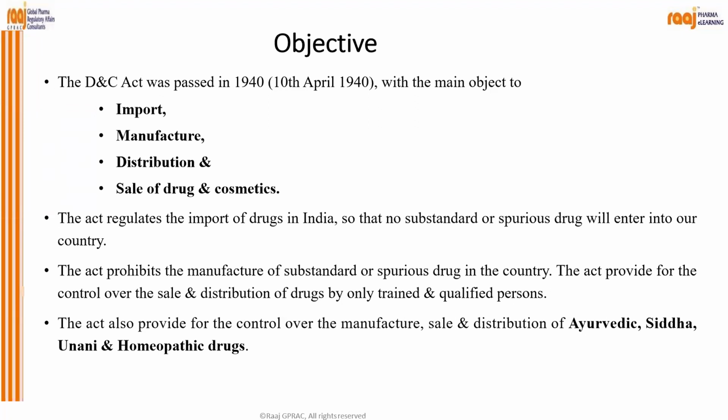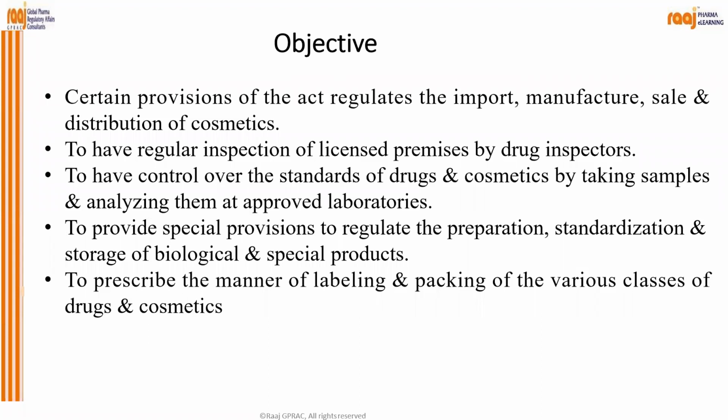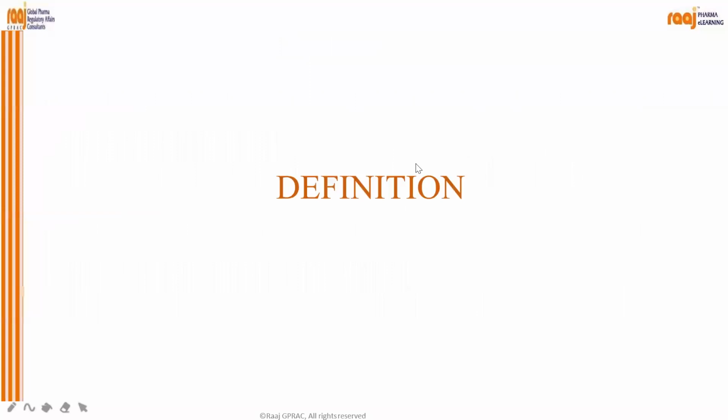Import, manufacture, distribution and sales of drugs and cosmetics. And it not only covers drugs and cosmetics, it also controls the sales, manufacture and distribution of Ayurvedic, Siddha, Unani and homeopathic drugs. Okay, and to have regular inspection of licensed premises by the drug inspector, and control over standards of drugs and cosmetics by taking samples and analyzing them at approved laboratories.